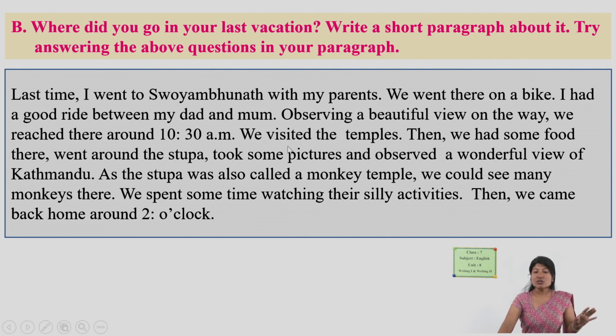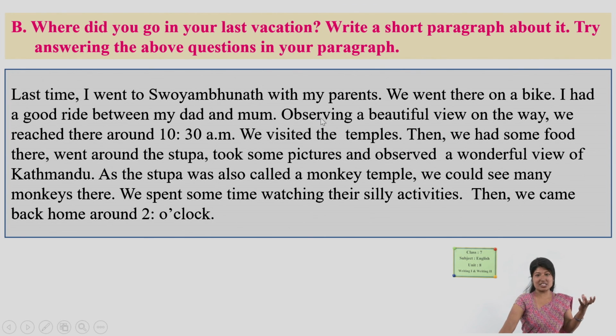So, did you find all the points we discussed before or not? Yes, I guess. Right? Last time I went to Swayambhunath with my parents. Where did you go? Swayambhunath. With whom did you go? With my parents. How did you go? On a bike. And then what did you do?